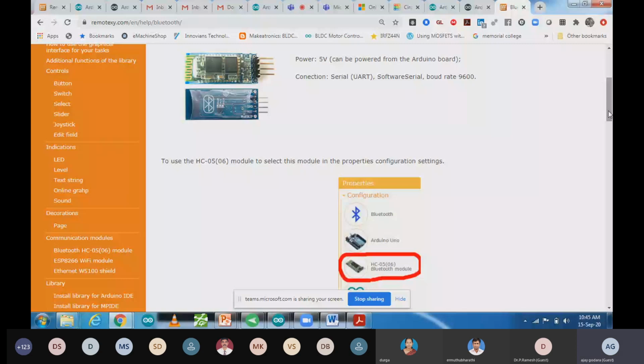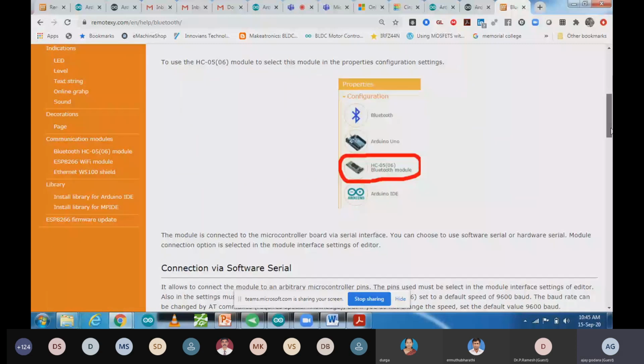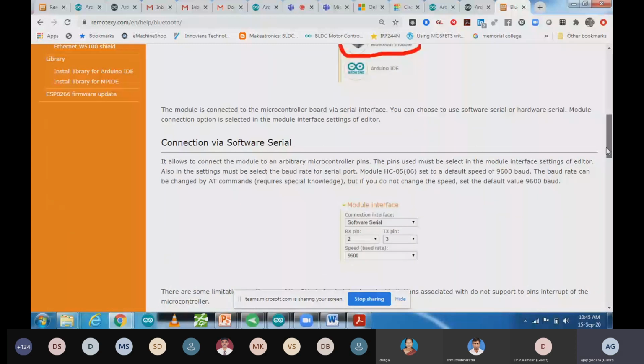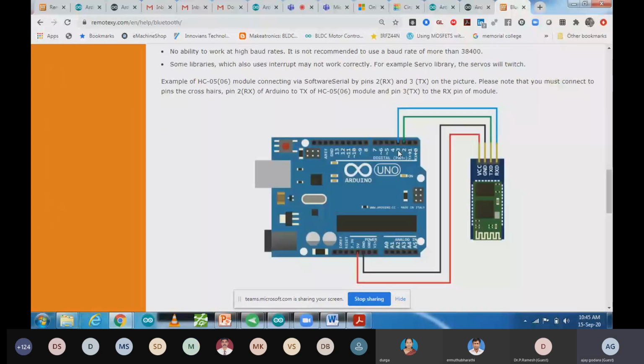And you can see over here, these are software connection setup. These are connection with the hardware. So you are going to connect Bluetooth module on 2 and 3 pin of the Arduino, the TX and RX pin, and ground you are going to connect with the ground, and the VCC pin you are going to connect with the VCC, mean 5 volt. So this connection you have to make it.